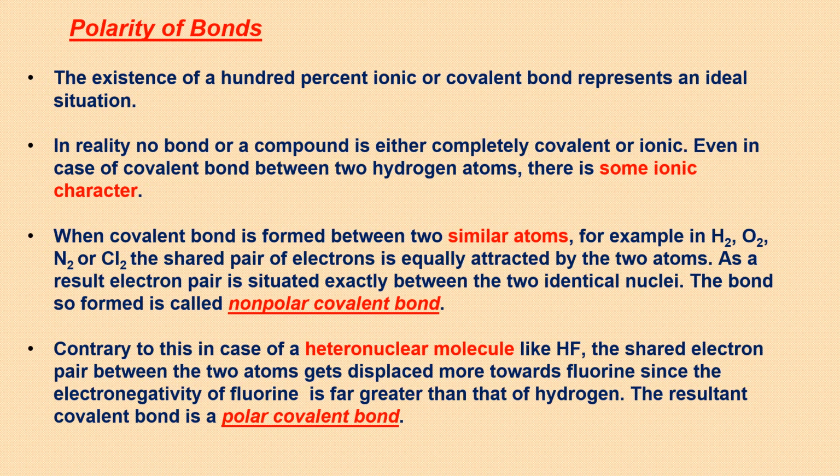Another interesting subtopic, polarity of bonds. Polar term is related to the charge separation. So if there is polarity, there is charge separation. That means you have such molecules where two different atoms are getting bonded. In case of H2 and O2, there is no polarity. Why? Because exactly same kind of atoms are getting bonded and they have same electronegativity. So the electron pair will be exactly in the middle of the two atoms. So they are called non-polar covalent bonds.